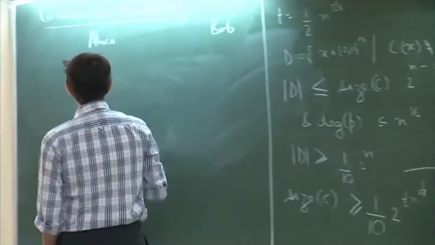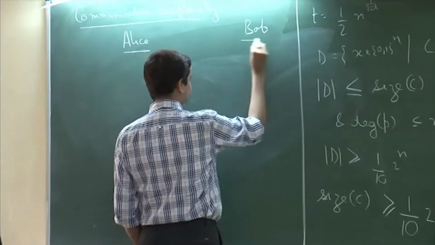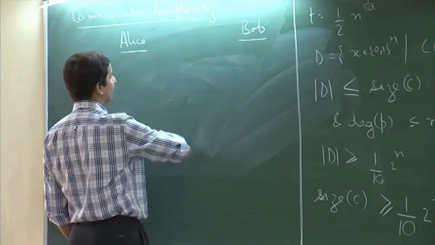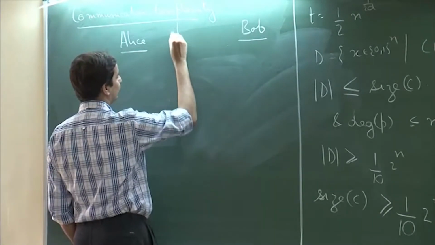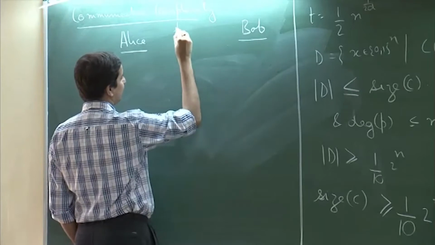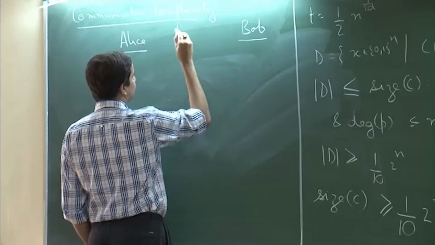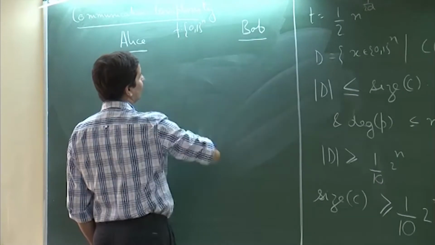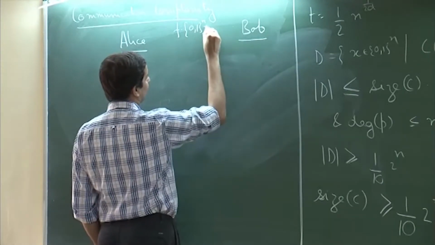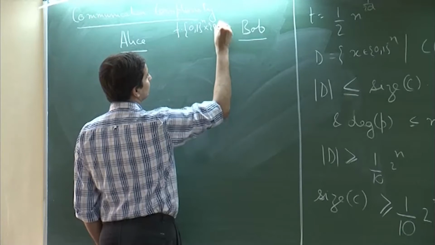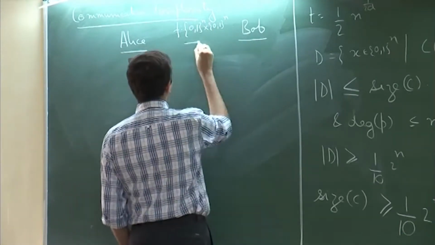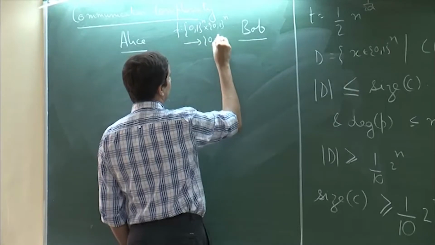Both of these guys want to compute a function f together. So, f is a function from 0 1 to the power n cross 0 1 to the power n to 0 1.